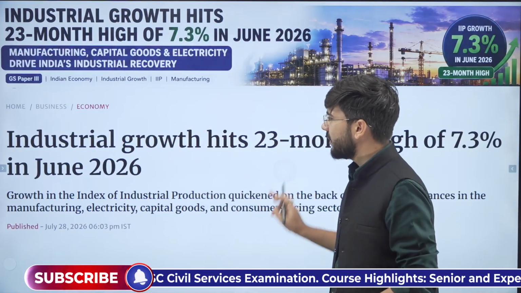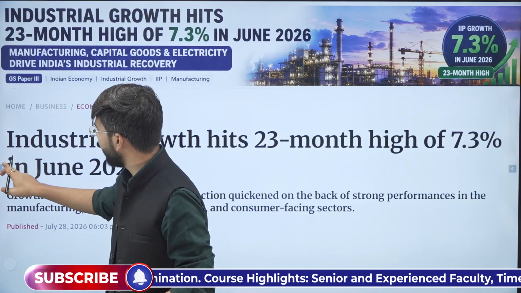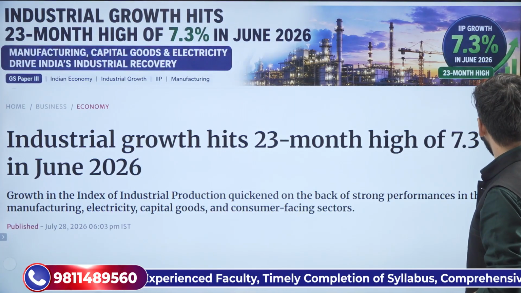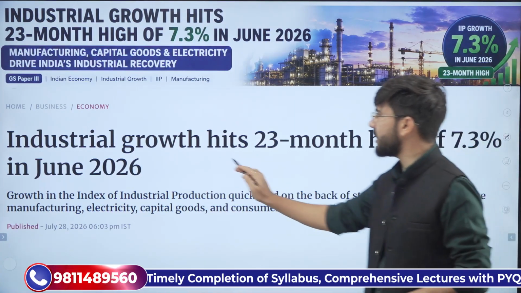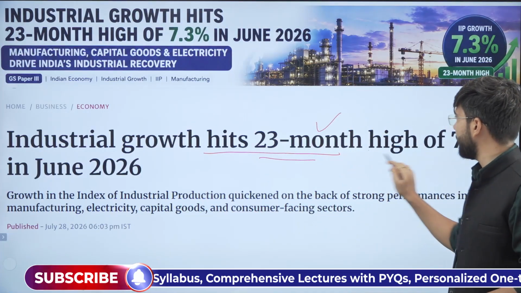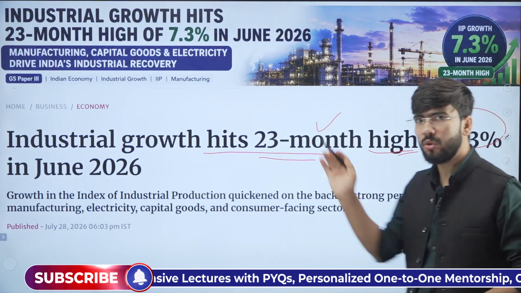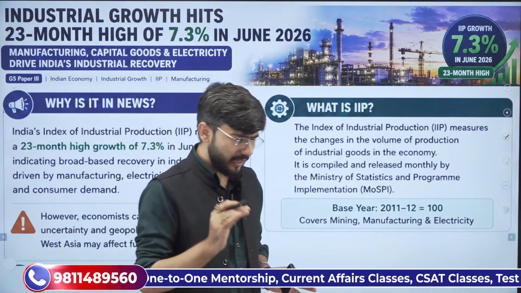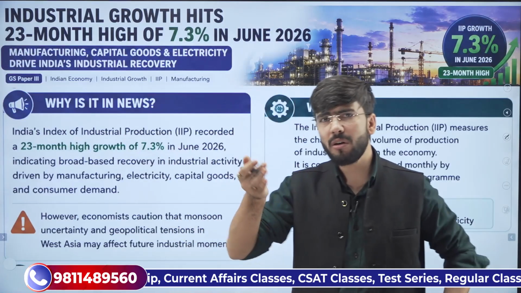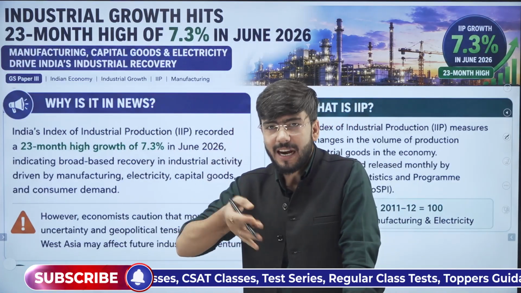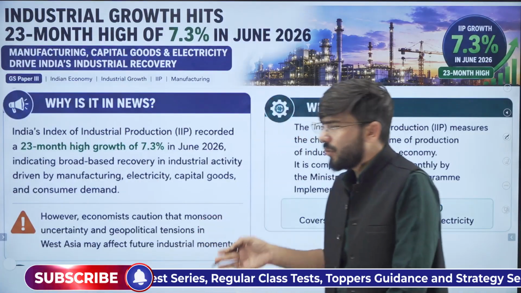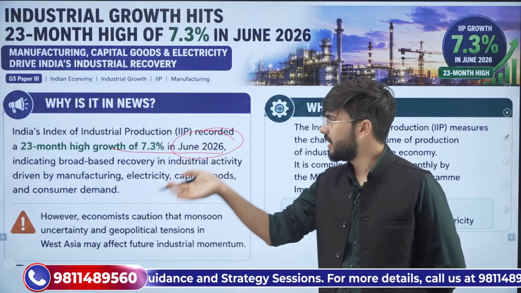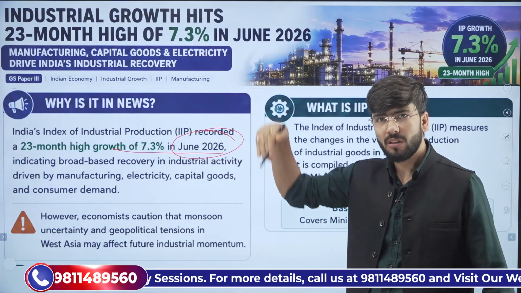Now let's understand the news which we are taking right now. It is from The Hindu newspaper, and this news article talks about how industrial growth has hit a 23-month high of 7.3% in June 2026, which means compared to last June 2026 it has witnessed a 23-month high. This index is actually released after every month. Therefore, as compared to May 2026, we have witnessed 7.3% growth this month.